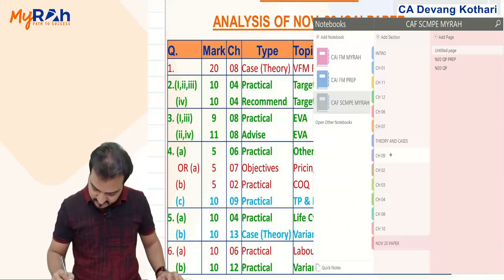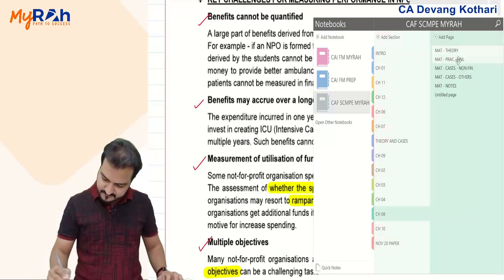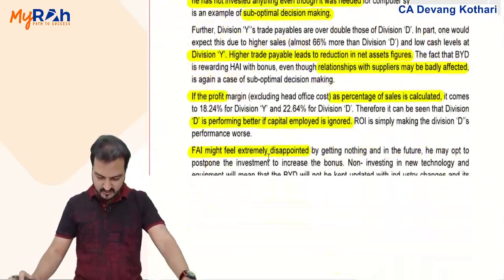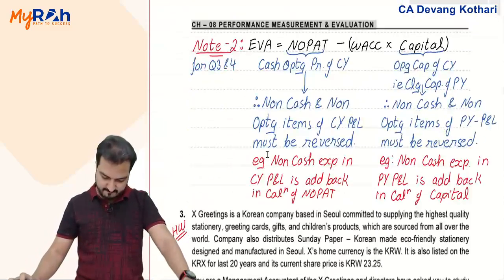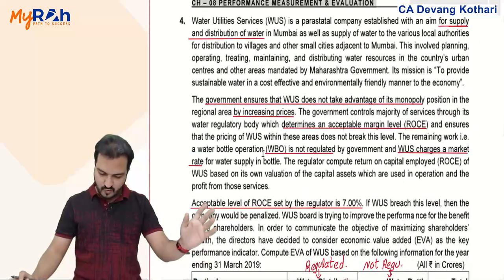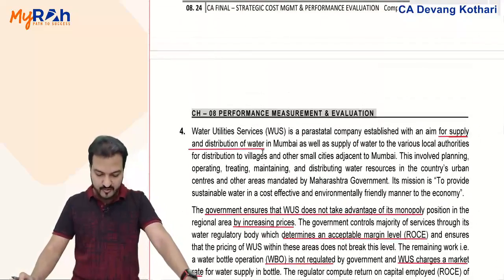Let me show you that question for the moment. Chapter 8, practicals, question number 4. Yeah, this was the question. It was on page number 8.25.